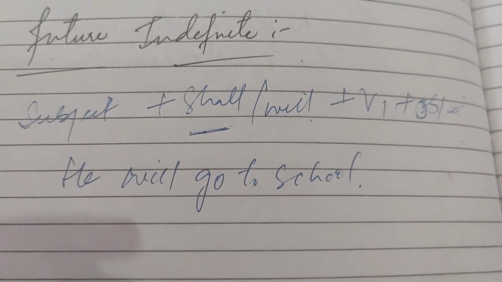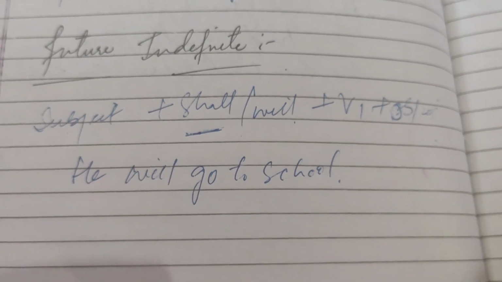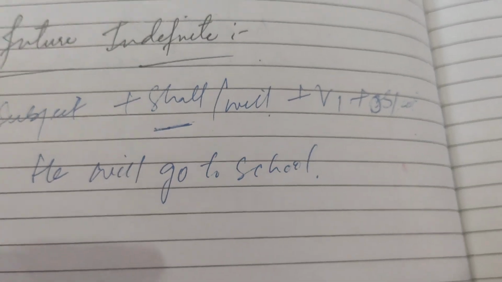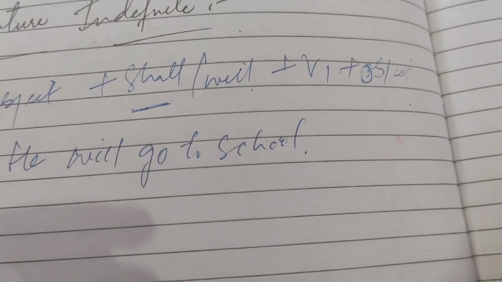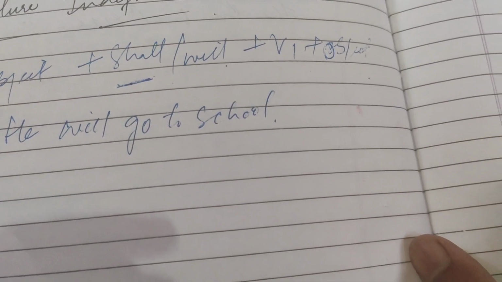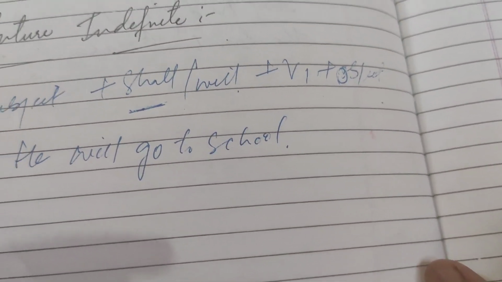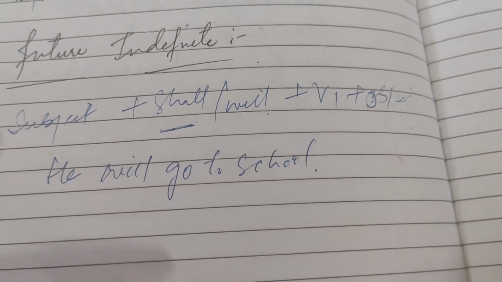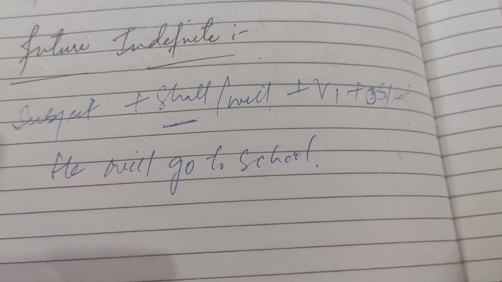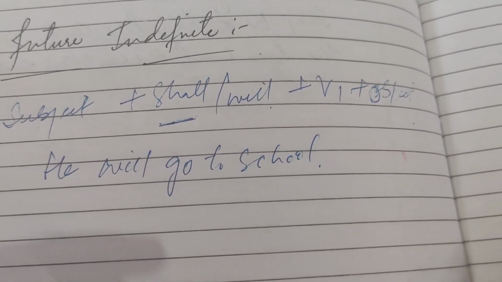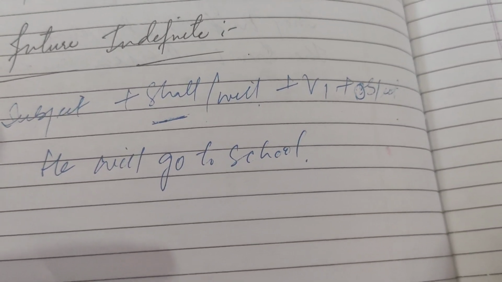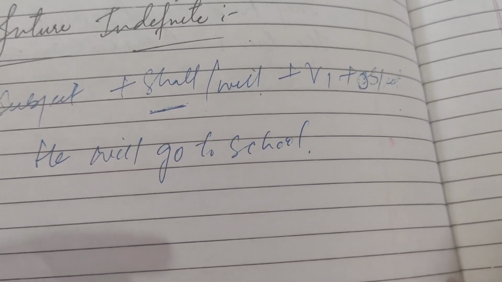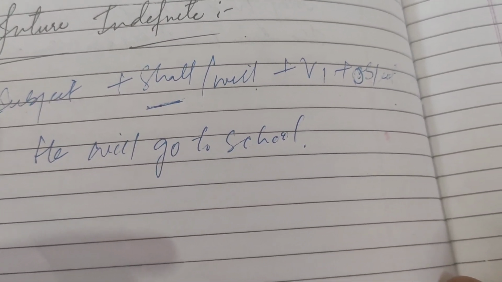For the interrogative, we have to take out this helping verb. Will he go to school? Followed by a question mark. Will they play cricket? Will the sun rise in the east? And will boys swim in the river? After that, interrogative negative. Will he not go to school? Will they not play cricket? Will the sun not rise in the east? Will the boys not swim in the river?